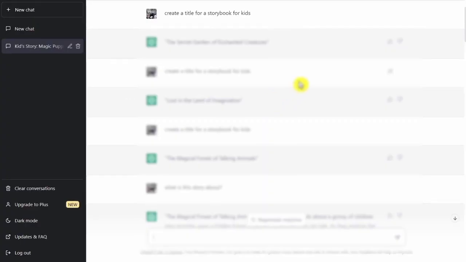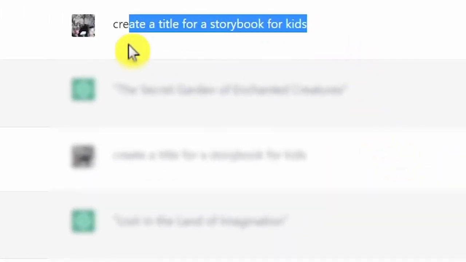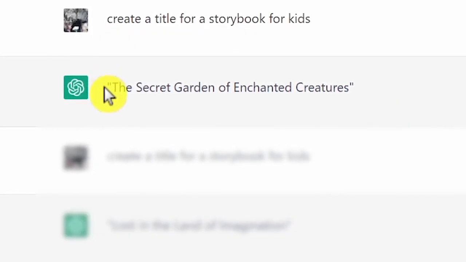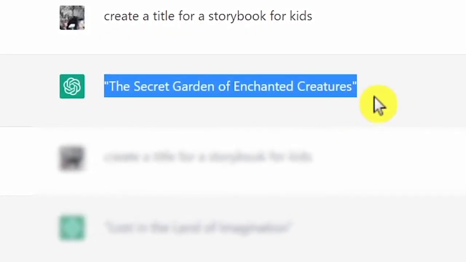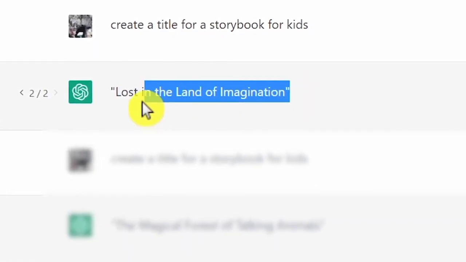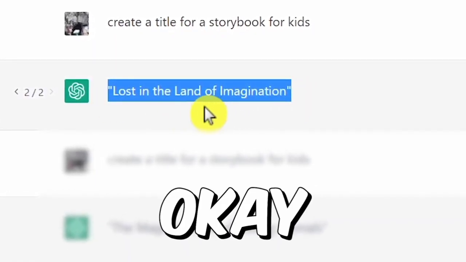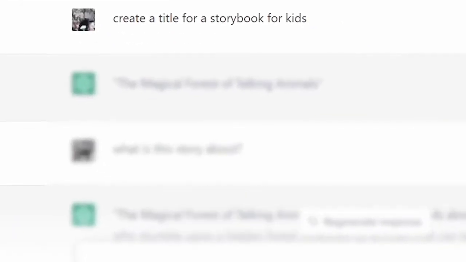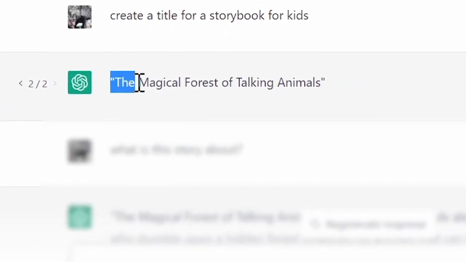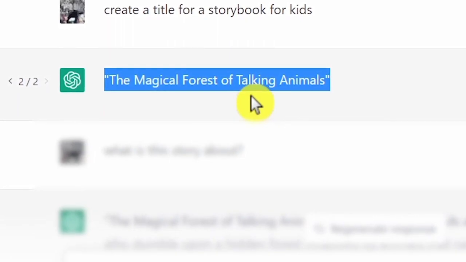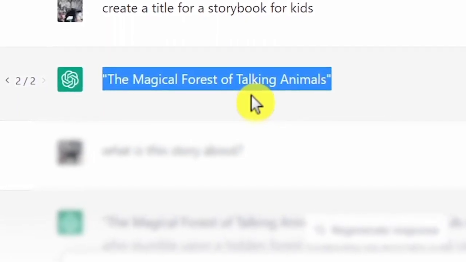So, I asked ChatGPT here to generate a title for a storybook for kids. And as you can see, the first answer from ChatGPT was The Secret Garden of Enchanted Creators. But I didn't like it very much, so I asked it for another title. And the other title was Lost in the Land of Imagination. And this title was okay, but we could do better. So, I asked it again for the last time to generate another title. And this was the title: The Magical Forest of Talking Animals. It seems really nice. So, I decided to go with this one